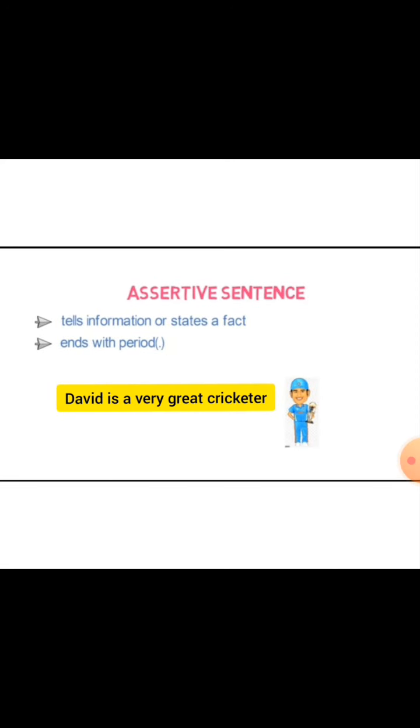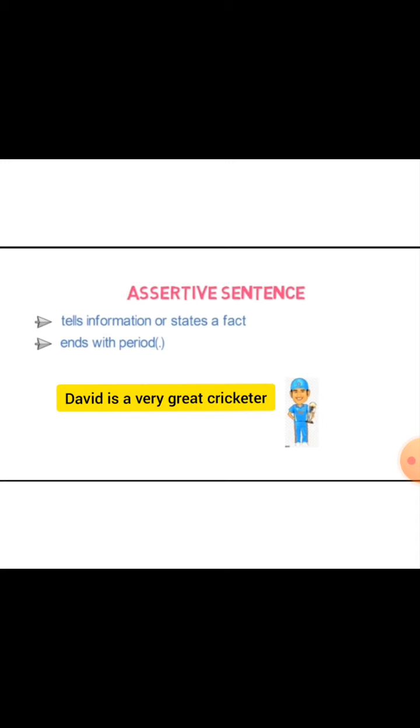Here you can see, an assertive sentence tells information or states a fact, and ends with a period. That means an assertive sentence can be affirmative or negative, that doesn't matter. It tells something, information about someone. That's all. It's a very simple sentence.